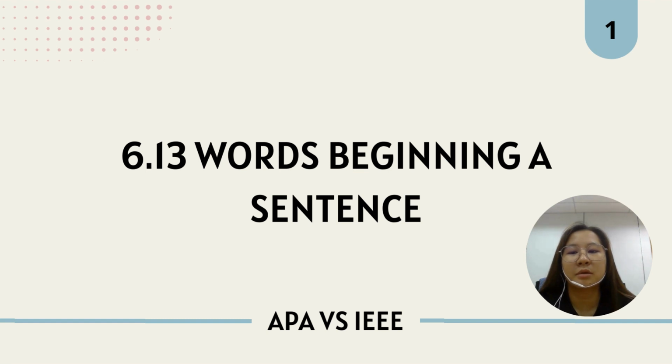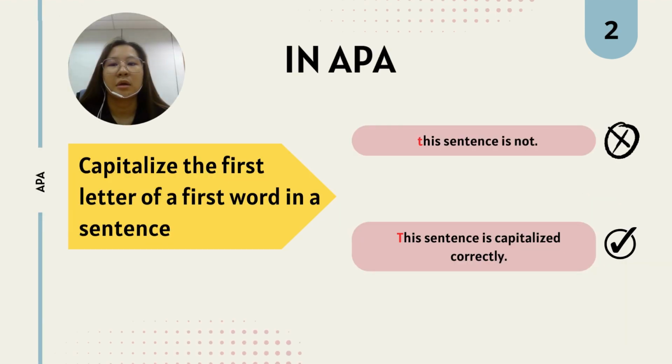Now, I would like to talk about 6.13 words beginning a sentence by comparing the APA Publication Manual 7th edition with the 2000 edition of the IEEE Editorial Style Manual. According to the APA Publication Manual 7th edition, we should capitalize the first letter of the first word in a sentence. Look at the example below: the sentence is incorrect, as the letter T should be written in capital letter as it is the first letter of the first word of this sentence. The correct sentence is "This sentence is capitalized correctly," where the T is capitalized.